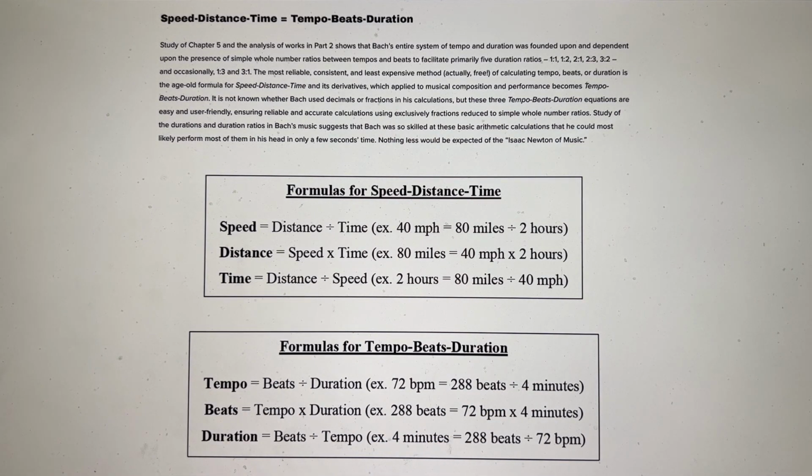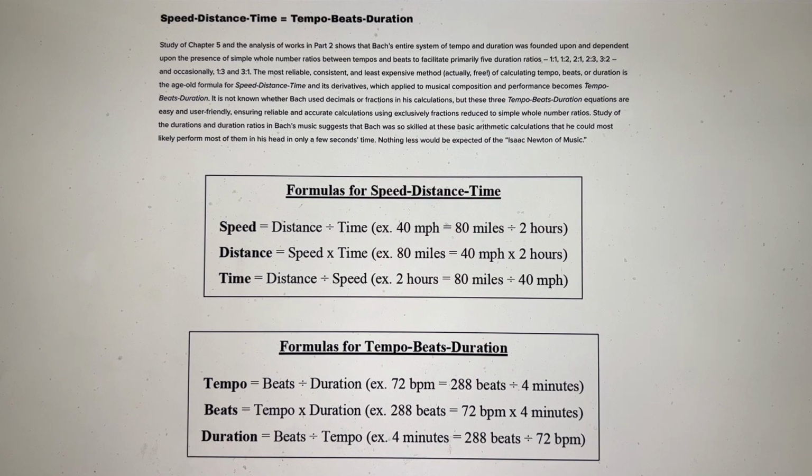So it's not 4.2 minutes or 4.1 minutes or 4.5 minutes, but it's 4 minutes. And this is the reason why Bach often tried to give his durations whole number values, like 4 minutes or 6 minutes, because it's easier to calculate that way than if everything is a decimal or a fraction.